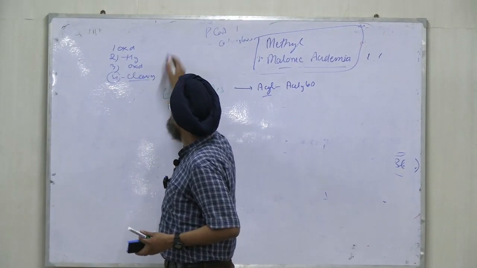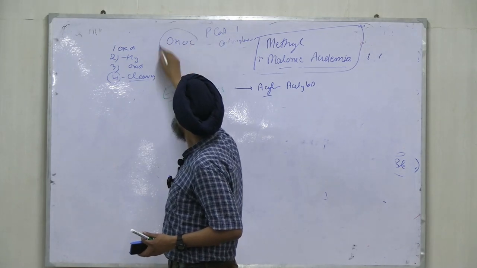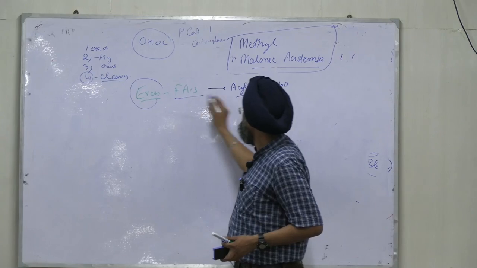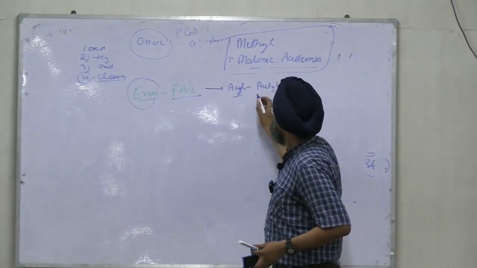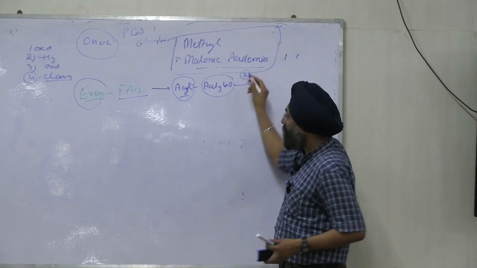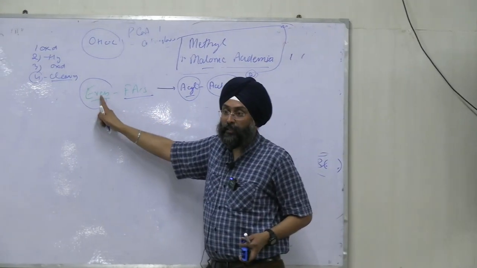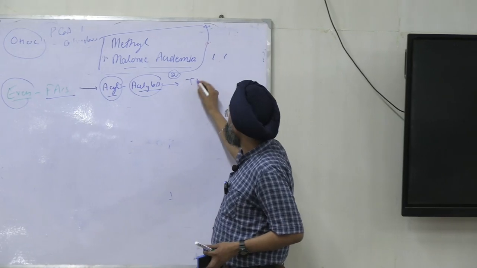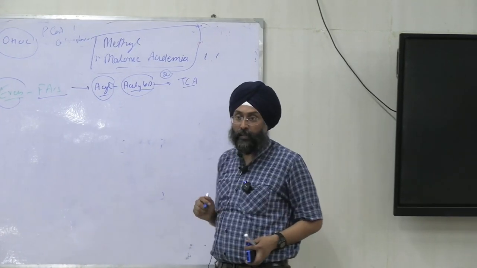We told the mnemonic OHOC, right? So even chain fatty acid end product after these four steps is acyl-CoA and acetyl-CoA. Acetyl-CoA is 2 carbon because it is even chain, right? So the final product will be acetyl-CoA and it will enter the TCA cycle, right?